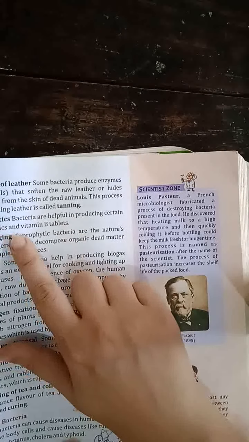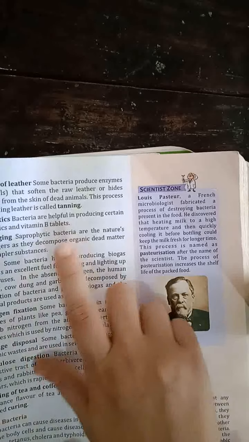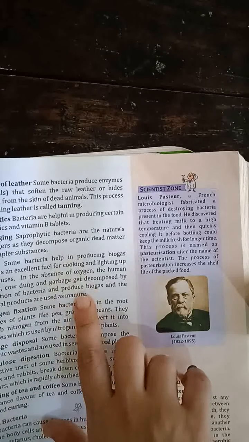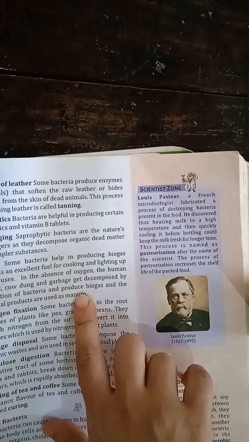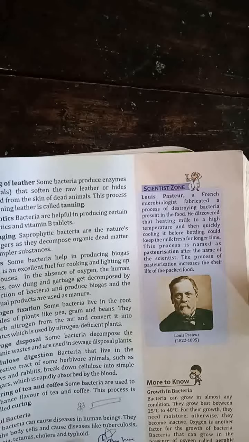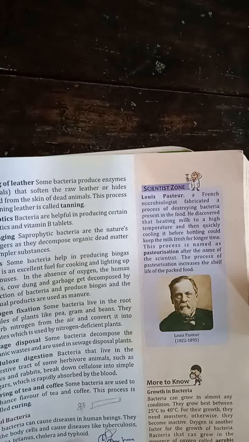Then they are also useful in producing certain antibiotics or vitamin B tablets. Saprophytic bacteria are also known as nature's scavengers because they decompose the dead organic matter. Then biogas: some bacteria help in producing biogas, which can be used for cooking or as lighting fuel. In absence of oxygen, human waste, cow dung and garbage get decomposed by the bacteria, and this is useful to produce the biogas.